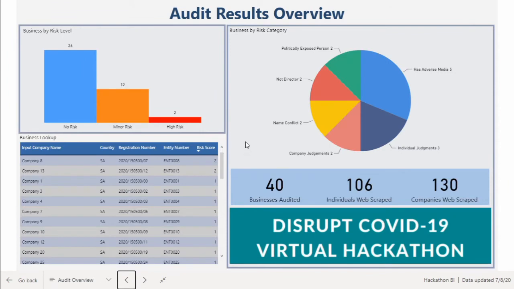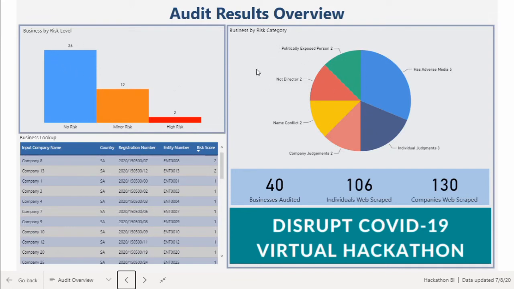This was an analysis we concluded on 40 businesses and the directors, where we used the combination of the company name or registration number to scan over 30 different bureau lists to determine potential risks. These lists include the CIPC, the FBI Most Wanted list, and also WorldCheck for politically exposed people. We grouped each business by risk level. These risk levels are determined by the risk categories that are flagged.